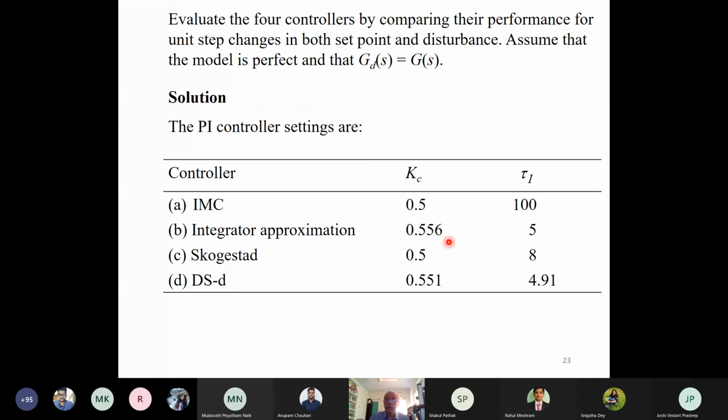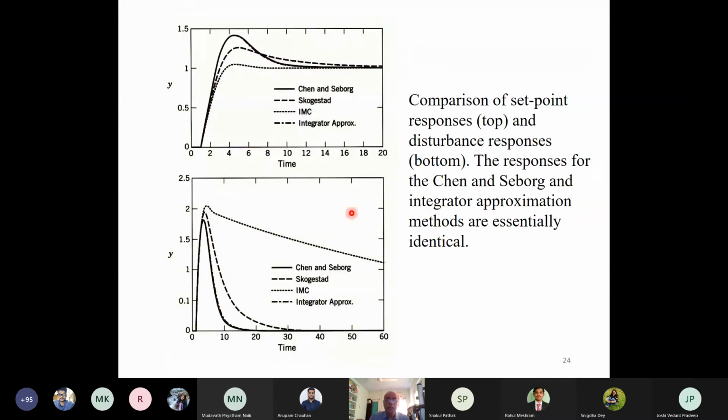If we implement this controller on that process, then for the Chen and Seborg method we'll get this one, which will give a lot of overshoot for the servo tracking. So this is the servo tracking response. This is the disturbance rejection response. You can easily see the servo tracking response for the IMC controller is good over here, whereas the disturbance rejection for the IMC controller is pretty poor.